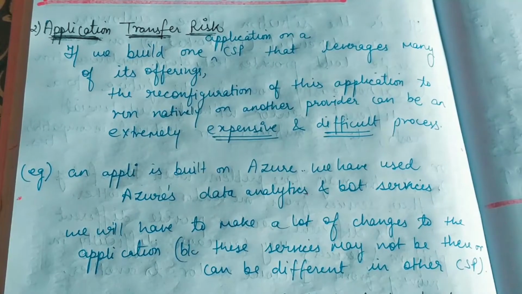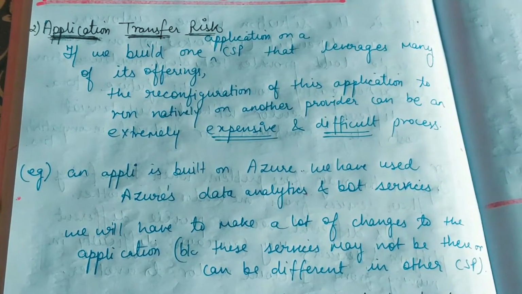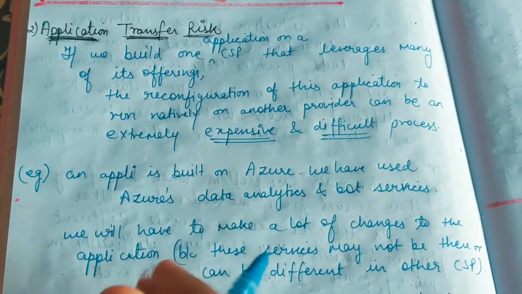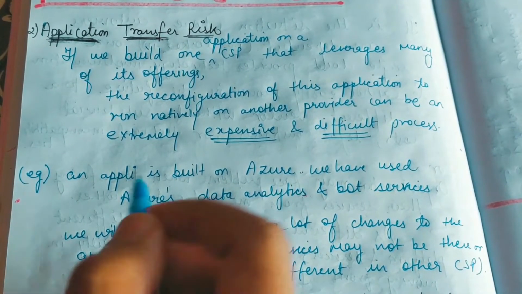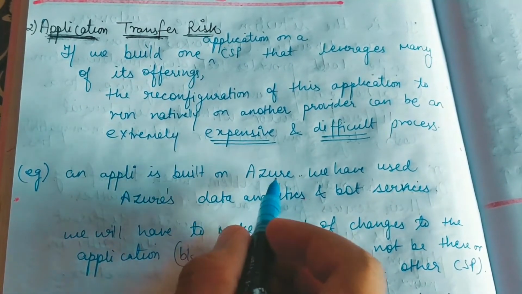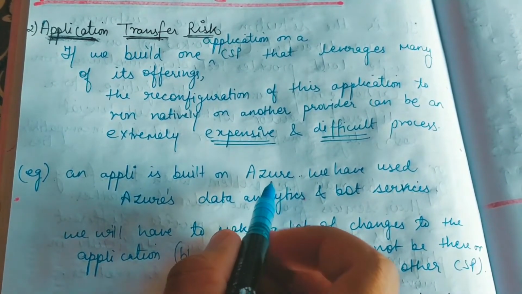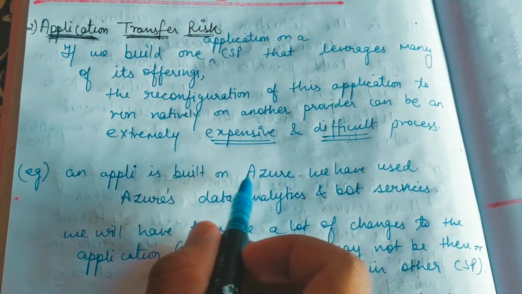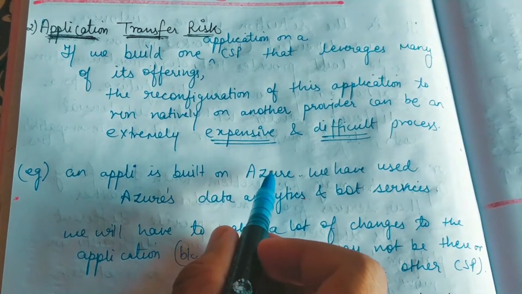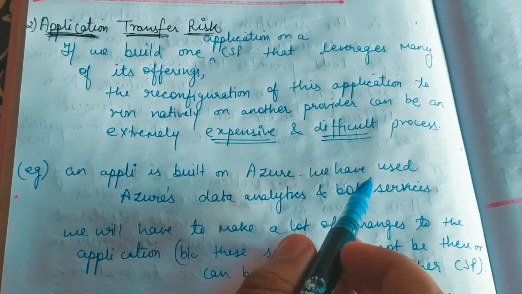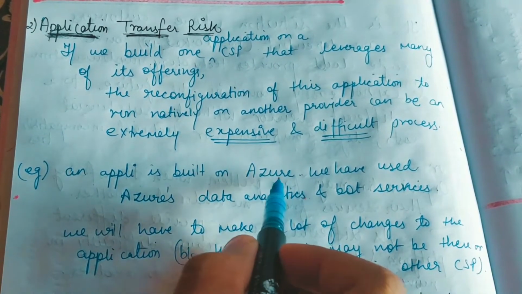Now the second one is, guys, application transfer risk. Let's directly understand the example. Suppose we have an organization and it has some application or a product, and that product is built on Microsoft Azure. This is a cloud service provider. I've already discussed it in the previous videos. So we have taken the services from Azure, and what we want to do is shift from Azure to some other cloud platform, let's say AWS. So guys, we want to shift from Azure to AWS.